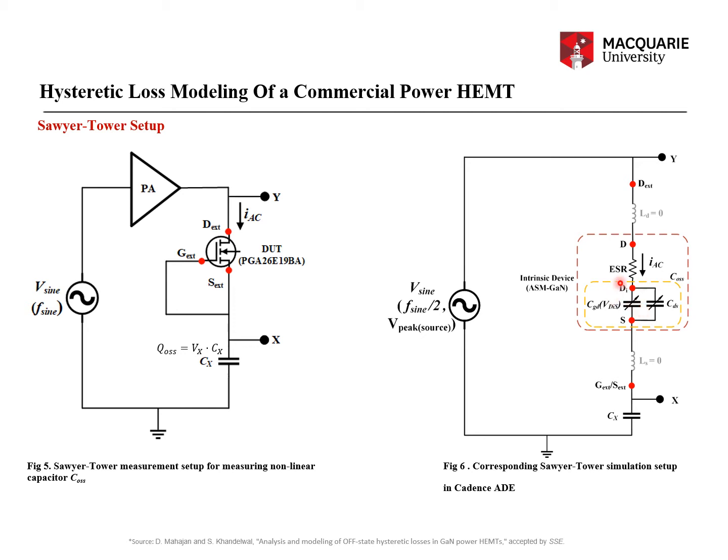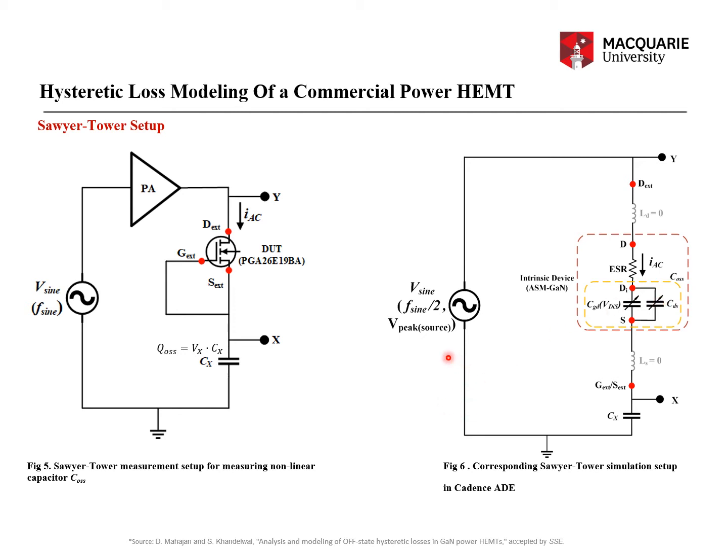Note that the value of ESR extracted from the data has always come out to be much less than 1 by omega COSS, that is the capacitive reactance, which means that the voltage developed across the terminals D and S and Di and S is approximately the same. The voltage drop across ESR is much less because its value is much less than the capacitive reactance of COSS.